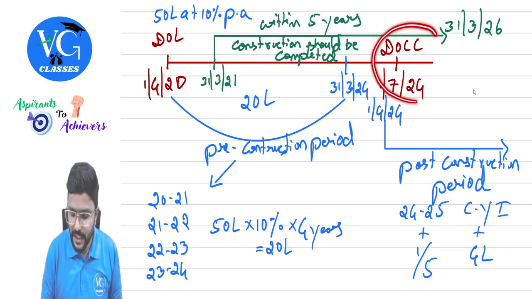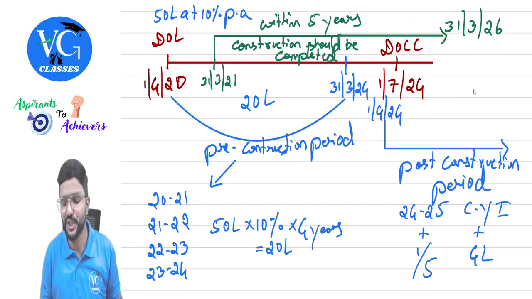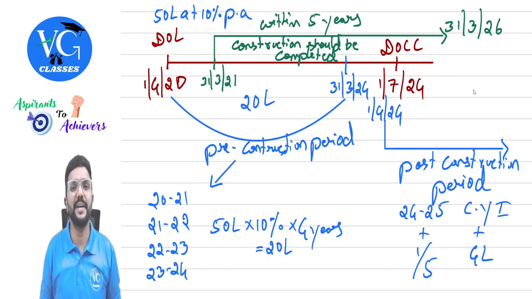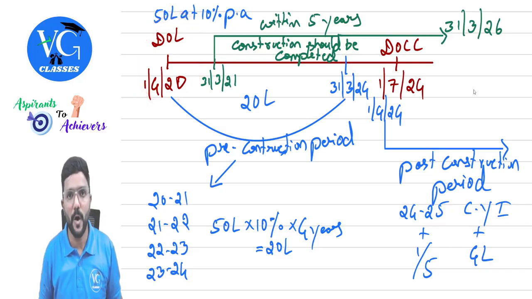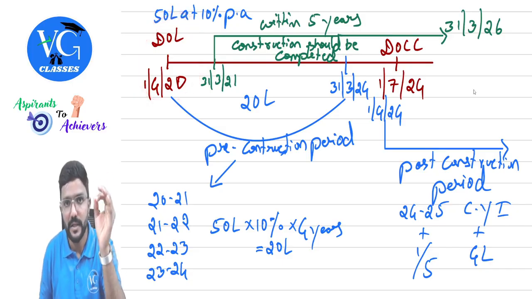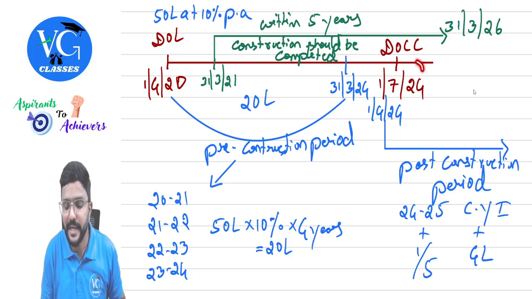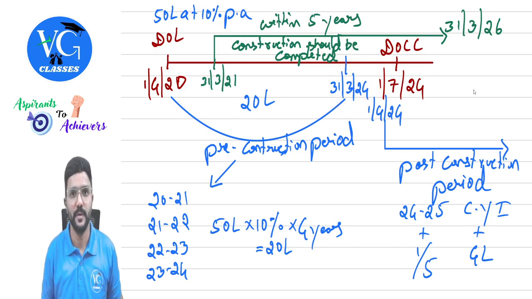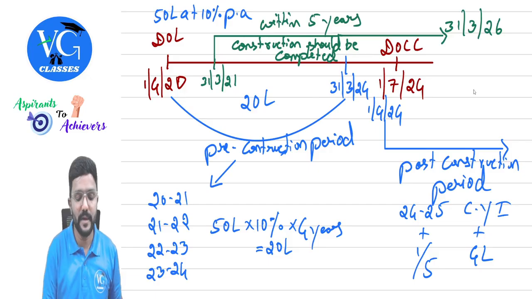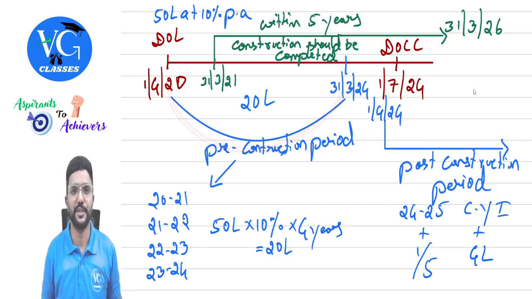And I completed the construction of house property. Date of completion of construction is 1st July 2024. First, let us divide pre-construction period and post-construction period. Pre-construction period will always start from date of loan and it will end on 31st March immediately preceding the date of completion of construction. The 31st March immediately preceding this date is 31st March 2024. So the pre-construction period is from date of loan till 31st March.